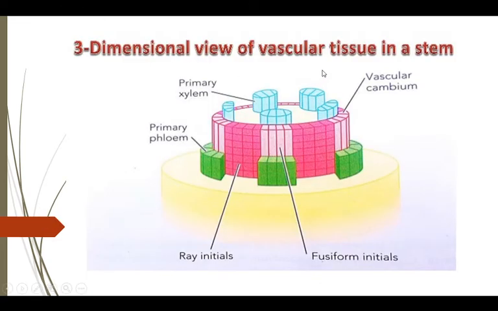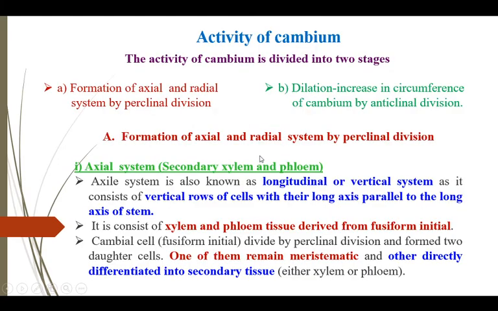If we look at the vascular tissue in a three-dimensional way, the elongated cells represent the fusiform cells, and isodiametric cells represent the ray initials. Fusiform cells give rise to secondary xylem towards the pith and secondary phloem towards the outside. Activity of cambium. The activity of cambium is divided into two stages: formation of axial and radial systems by periclinal division, and dilation, the increase in circumference of cambium, by anticlinal division.